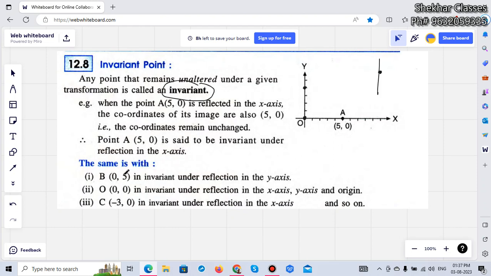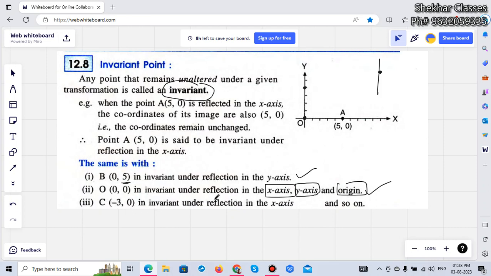So here you can see (0, 5) is invariant under the reflection in the y-axis, because this value is y. (0, 0) is invariant even in x and y axis and even origin also. If you take it reflected through the x-axis, 0, reflected through the y-axis, 0, reflected through the origin, again it will be 0. So invariant for all of these: x-axis, y-axis and origin here.